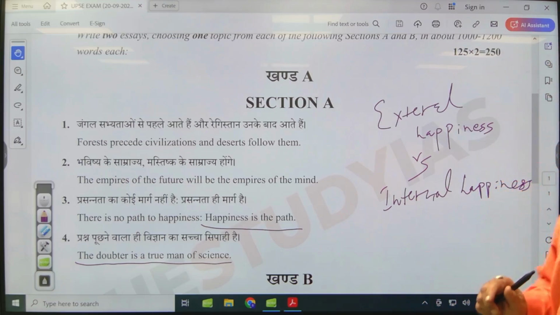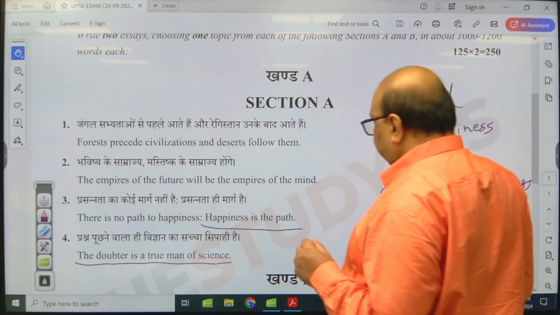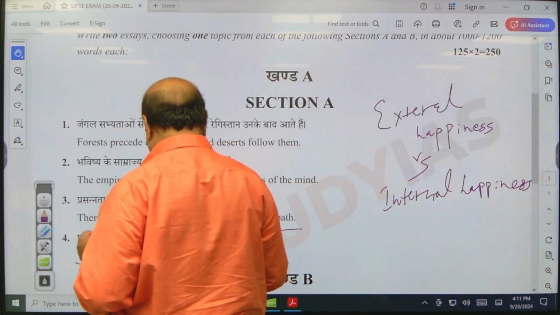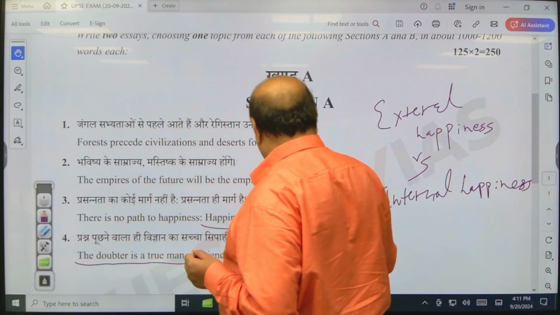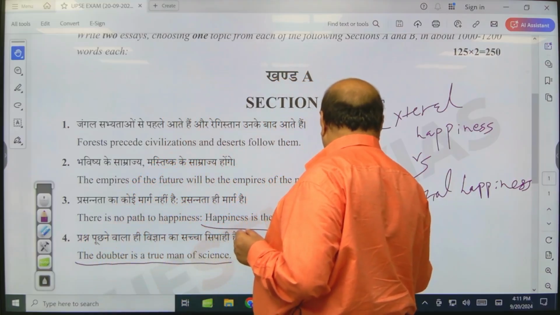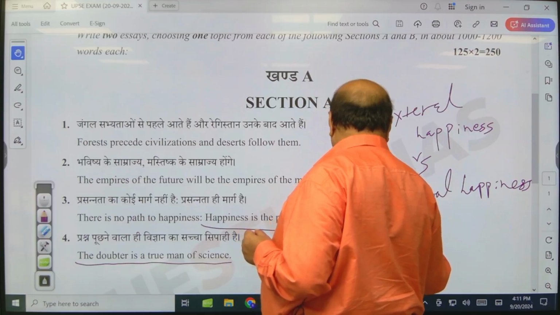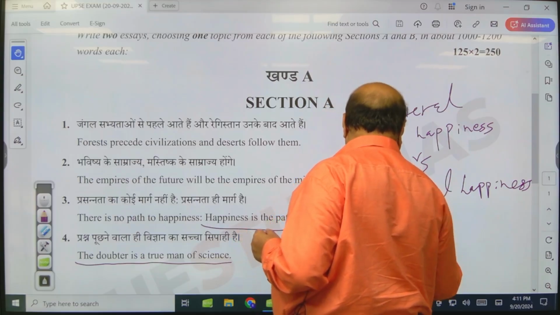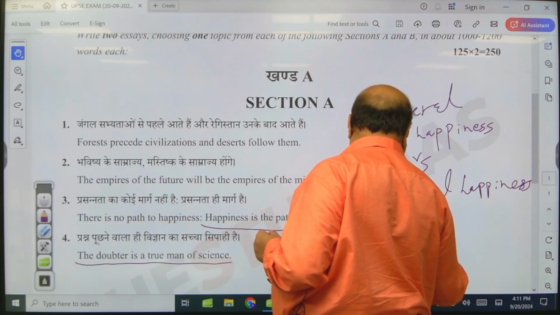But here you must differentiate between skepticism and cynicism.